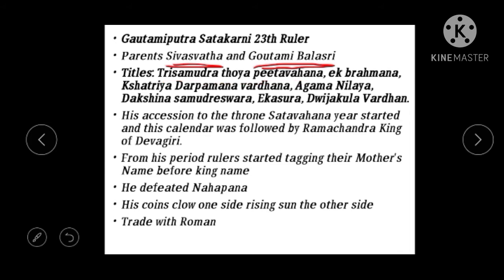Why? He was a staunch follower of Brahmanism or the Vedic religion. He supported many Brahmins, giving them free land grants, and they were exempted from taxes. That's why he is given the title Ek Brahmana.